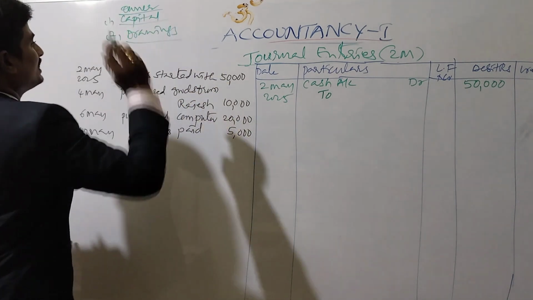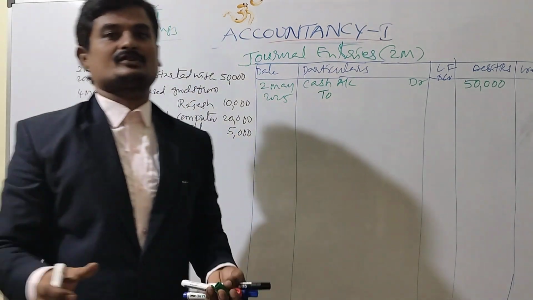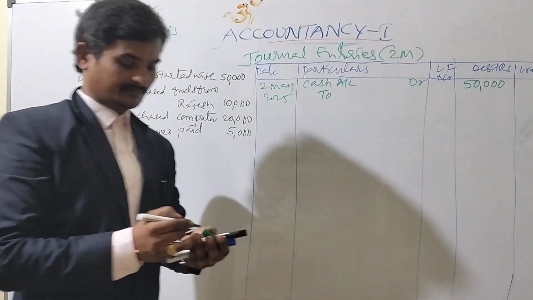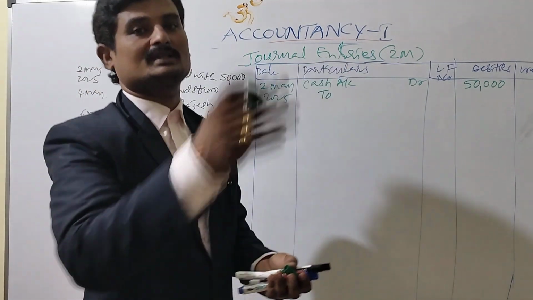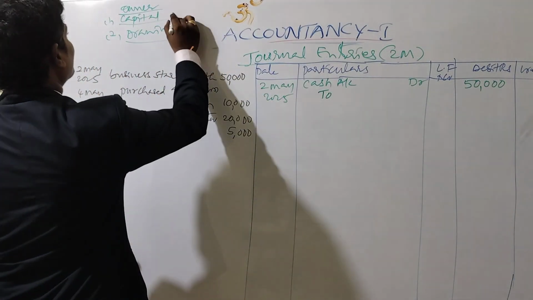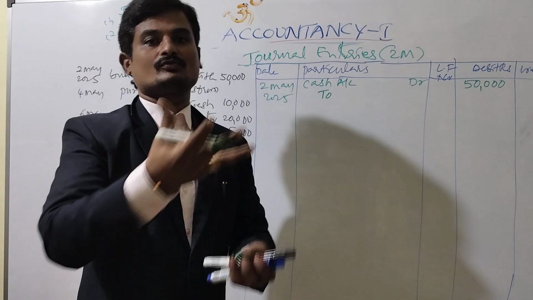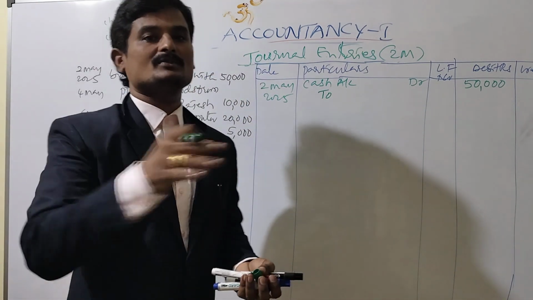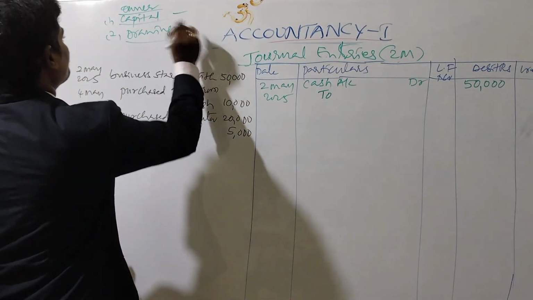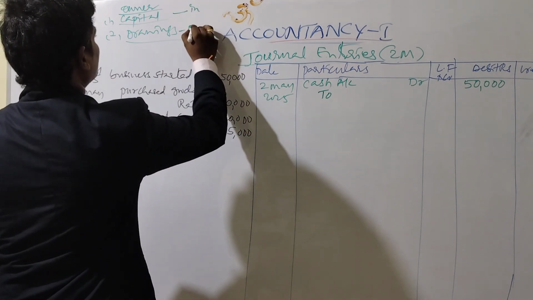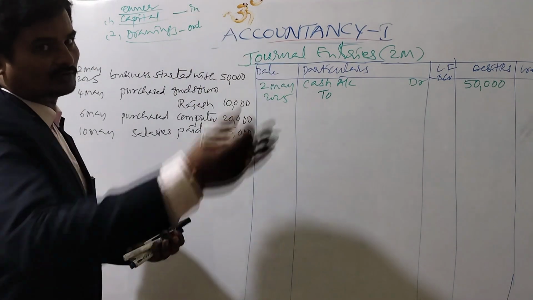If the owner gives money to the business, we will use the word capital. If the owner of the business withdraws money from the business, we will use the word drawings. So this is for into the business, this is for out of the business.